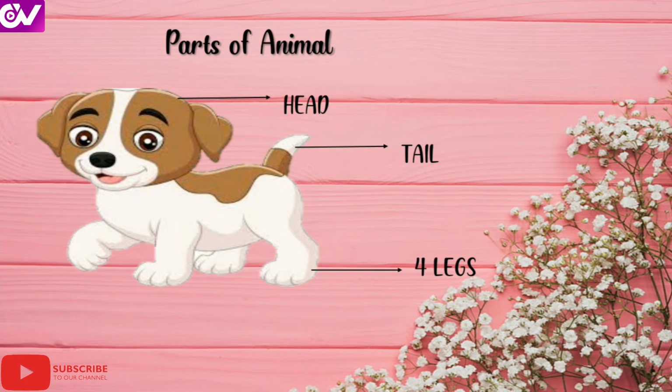So these three are the most important parts of the animals. What are they? Head, tail and four legs. We human beings have two legs and two hands. Instead of two hands, animals have four legs in their body parts. The working function of the animals will be the same as human beings.